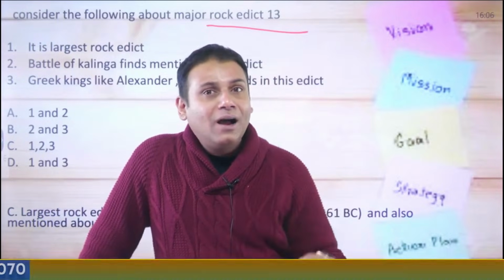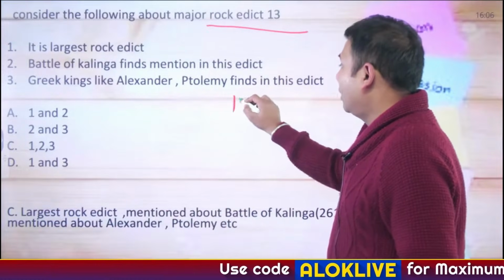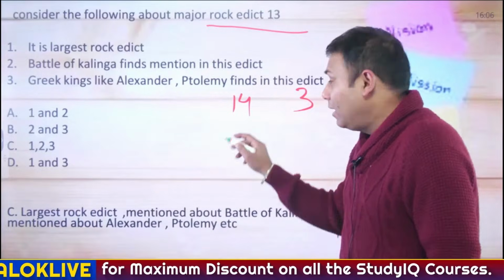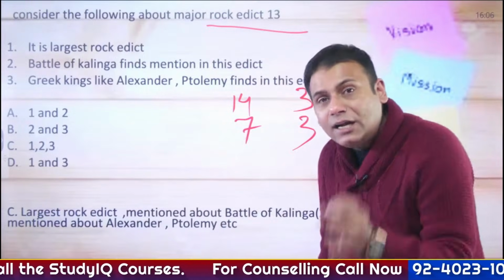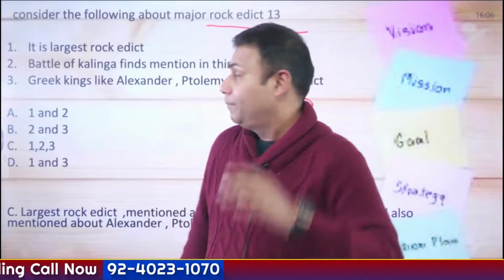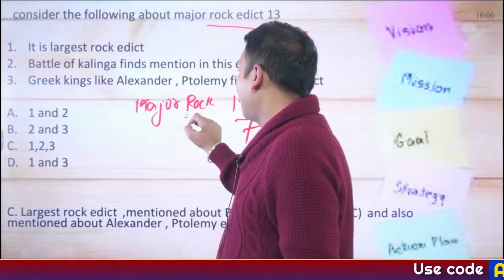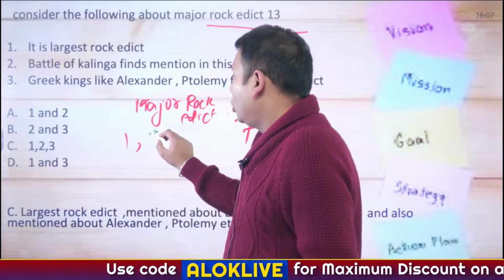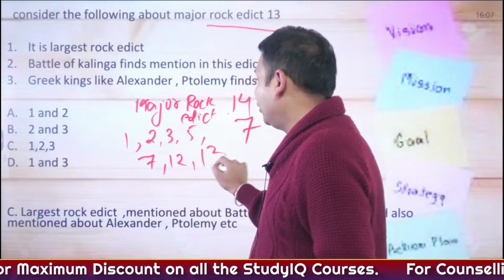So, the majority of the events associated with Ashoka are mentioned in the major rock edicts, which comprise 14, and minor rock edicts, which comprise 3. Major pillar edicts comprise 7, and minor pillar edicts comprise 3. I'll tell you which are the important rock edicts that you cannot afford to miss in the examination. Whenever you are reading Ashoka's major rock edicts, read rock edict number 1, 2, 3, 5, 7, 12, and 13.